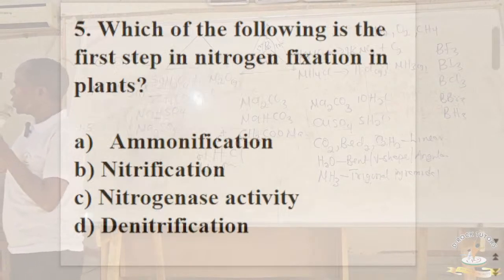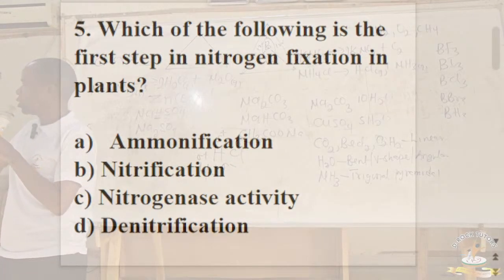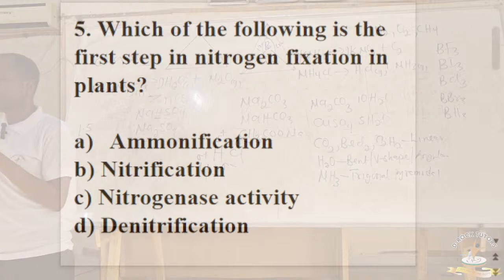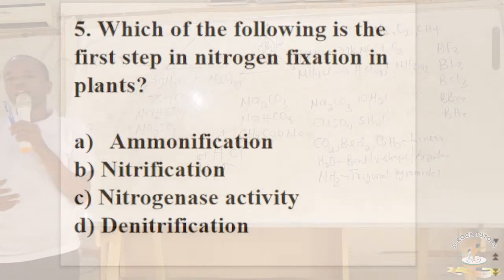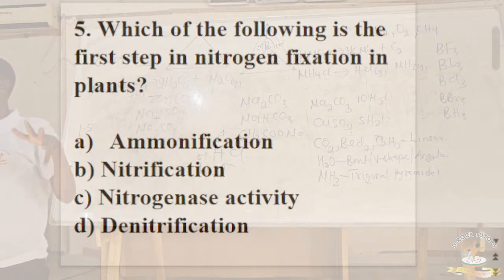Okay, which of the following is the first step in nitrogen fixation in plant? Now, nitrogen fixation in plant takes place through a lot of series. As a matter of fact, you guys are aware about the various stages involved in nitrogen fixation. We have nitrification, ammonification, denitrification, and so on and so forth.